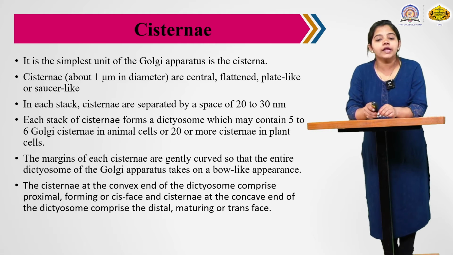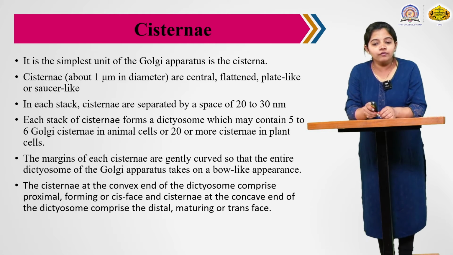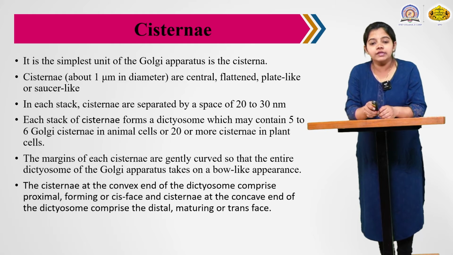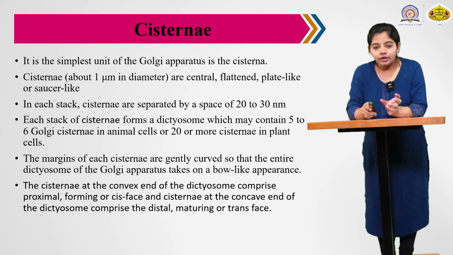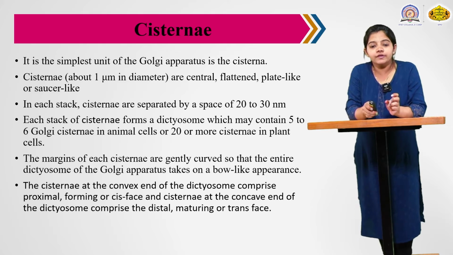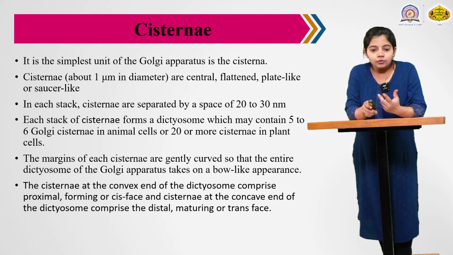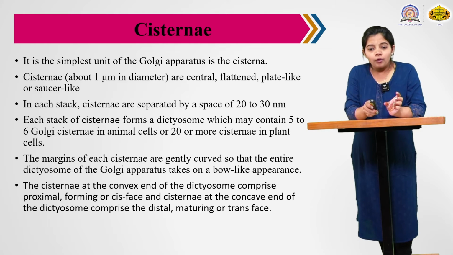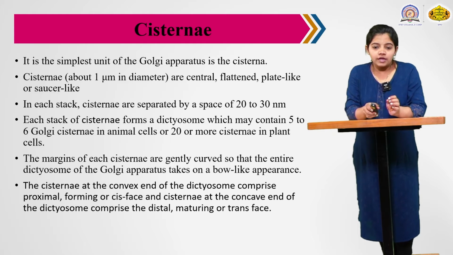Then the cisternae at the convex end of the dictyosome comprise the proximal forming cis phase. Previously we said the cis phase means proteins enter through that cis phase, and the concave end of the dictyosome, or concave end of a cisterna, comprises the distal maturing or trans phase.